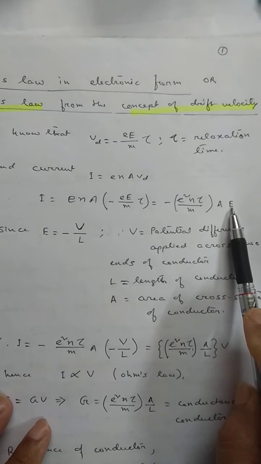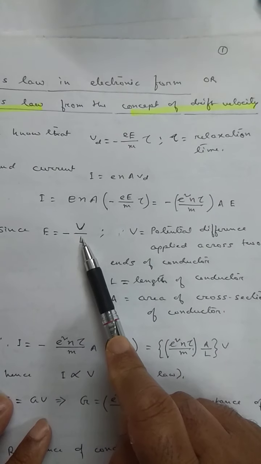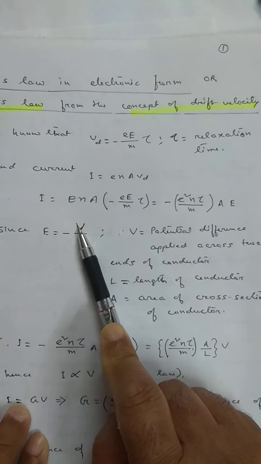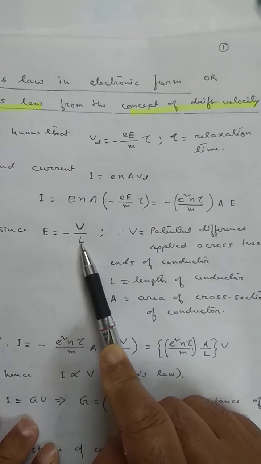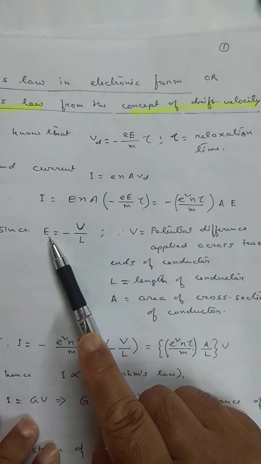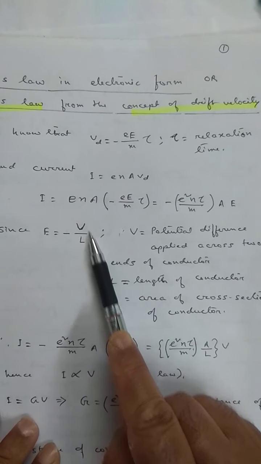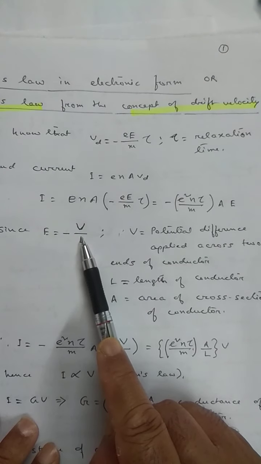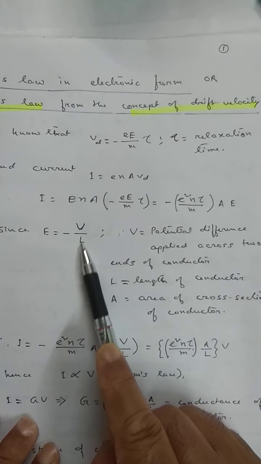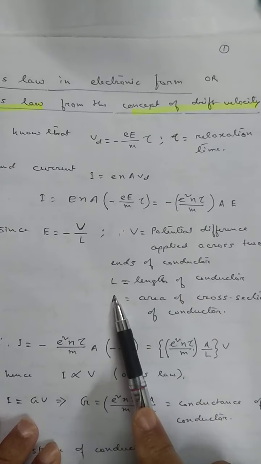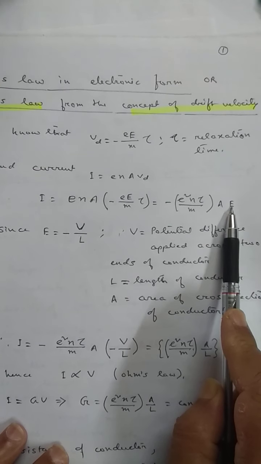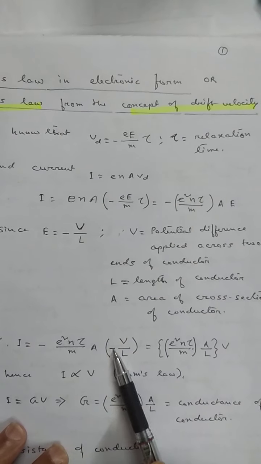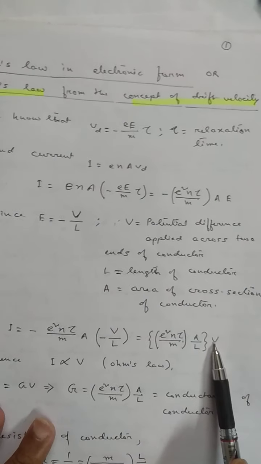What is capital E? Capital E is minus V by L. V means potential difference across the two ends of the conductor. L is the length of the conductor. That means electric field is the negative gradient of potential difference. A is the cross-sectional area. I substitute E equals minus V by L here. So the minus gets cancelled, and I will get this.